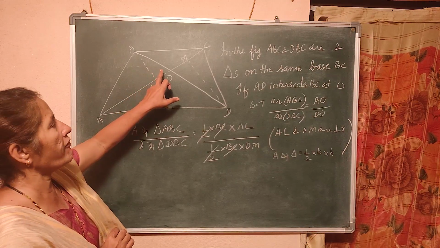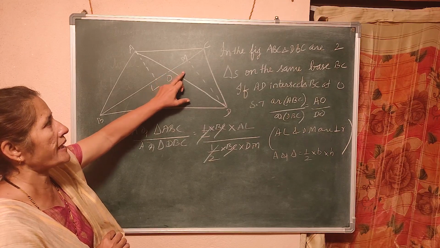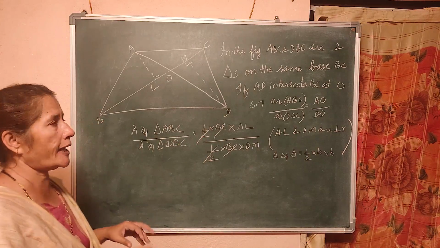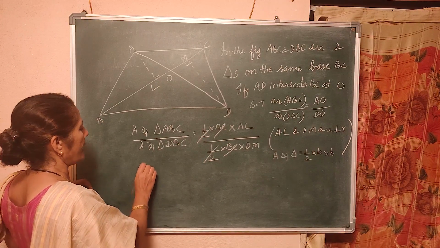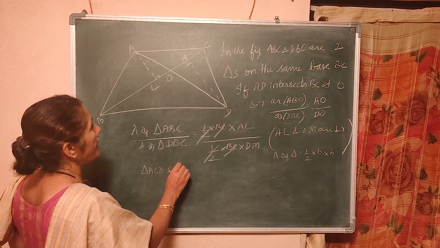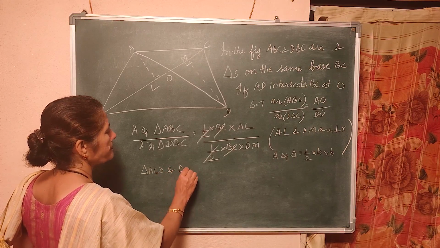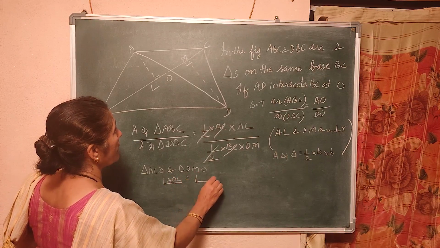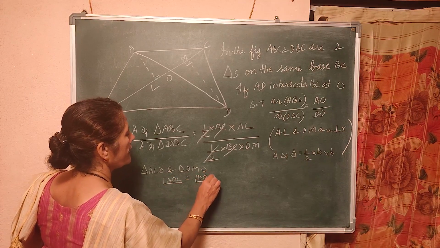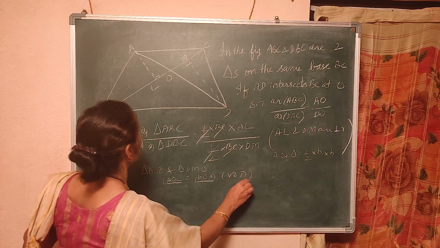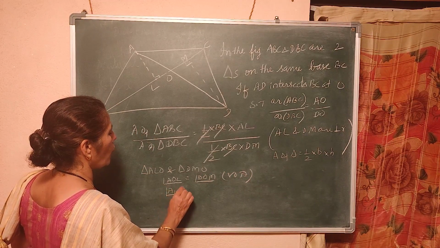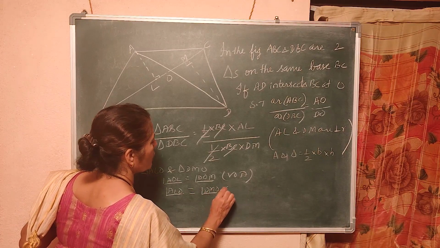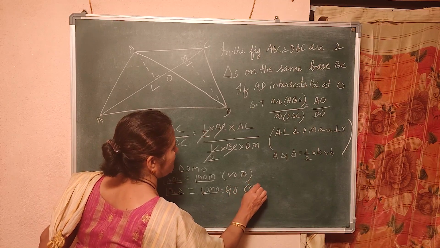Can I prove that they are similar? Definitely yes. How? These are vertically opposite angles. Once you draw the perpendicular, it is 90, so the remaining angle will be equal. How do I start? In triangle ALO and triangle DMO, angle AOL is equal to angle DOM. Why? Vertically opposite angles. Angle ALO is equal to angle DMO. Why? Both are 90 degrees, by our construction.